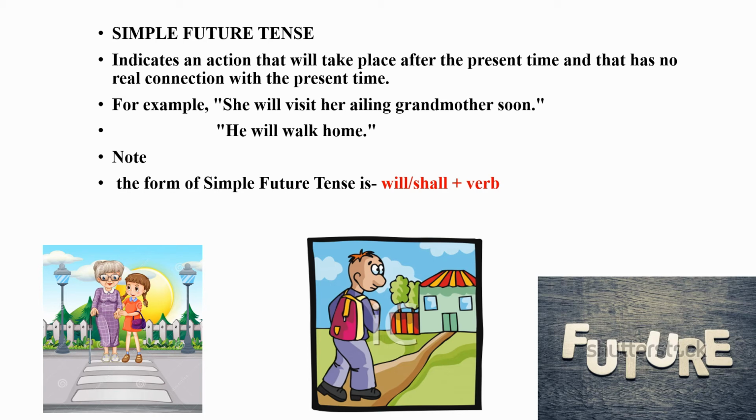This tense is also used to express the speaker's assumptions about the future. For example, I'm sure Niharika will get a first class. This is an assumption and it will be happening in the future, whenever the exam happens. So this is also simple future tense.